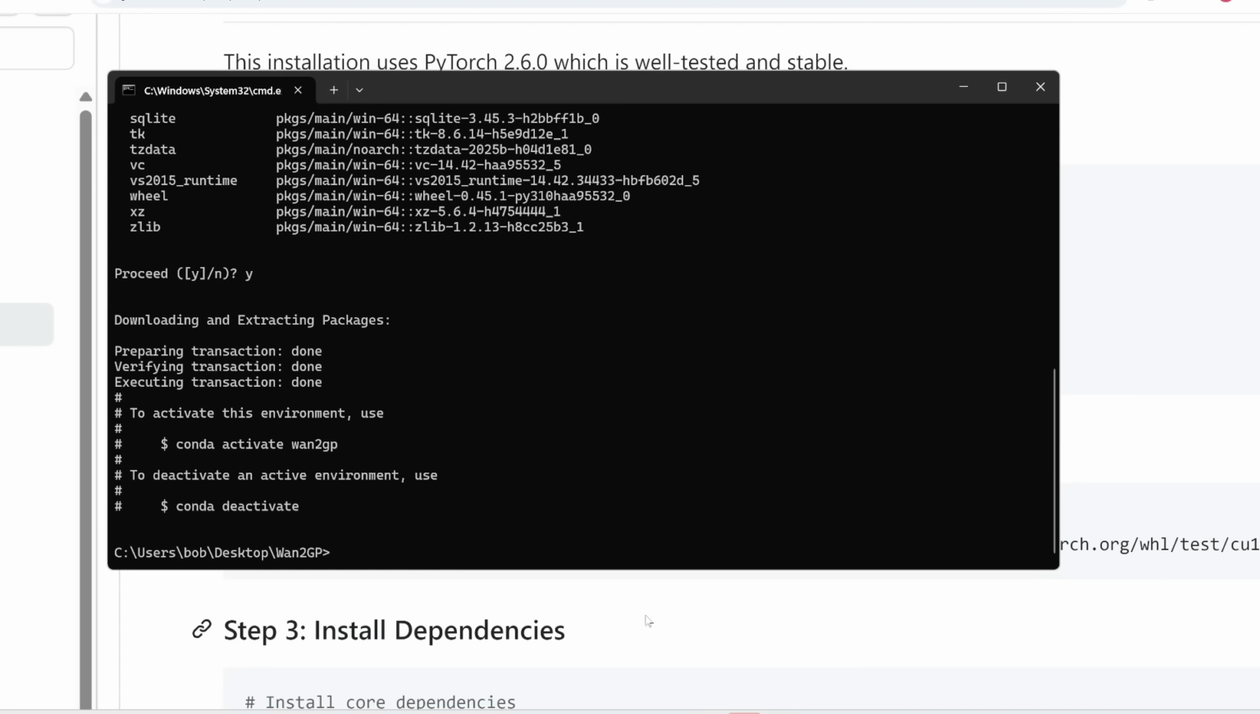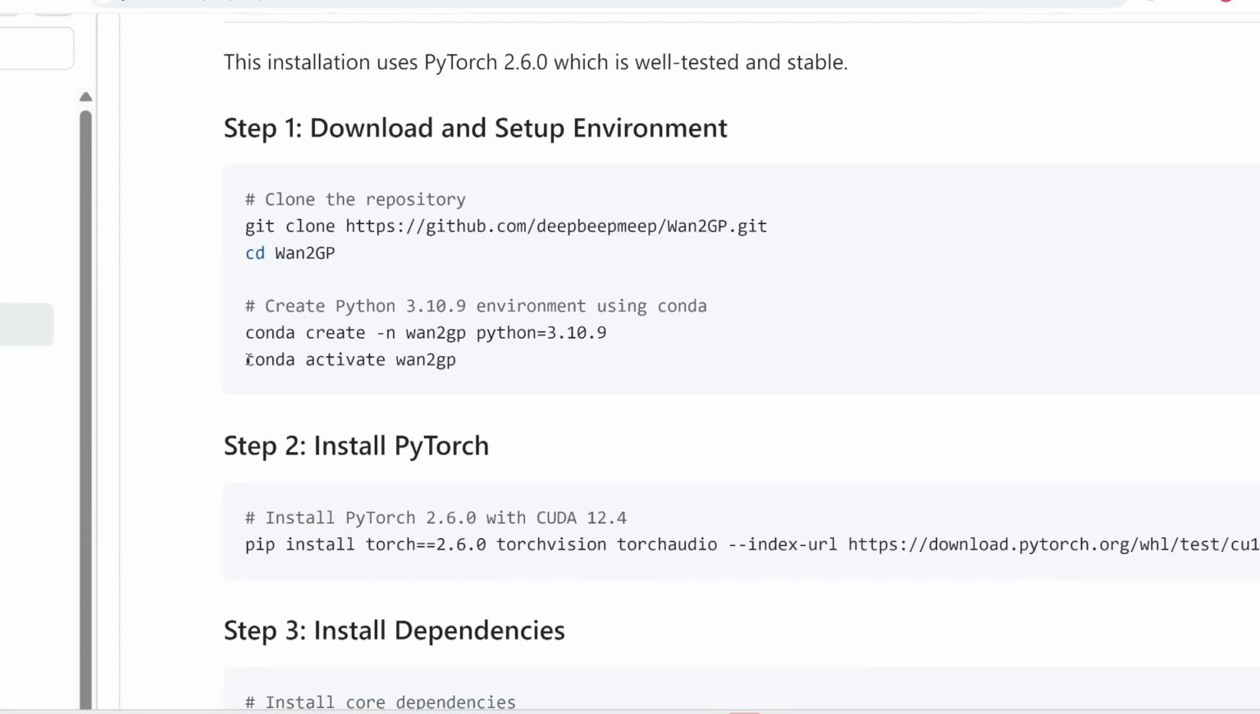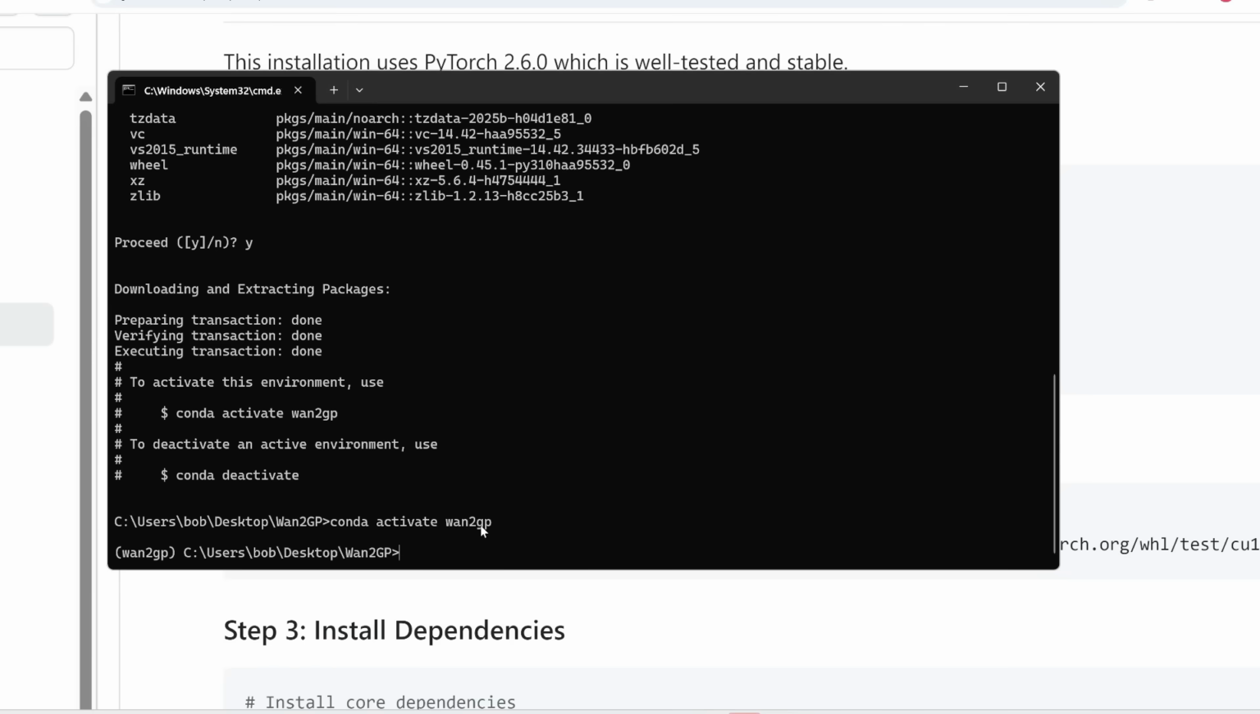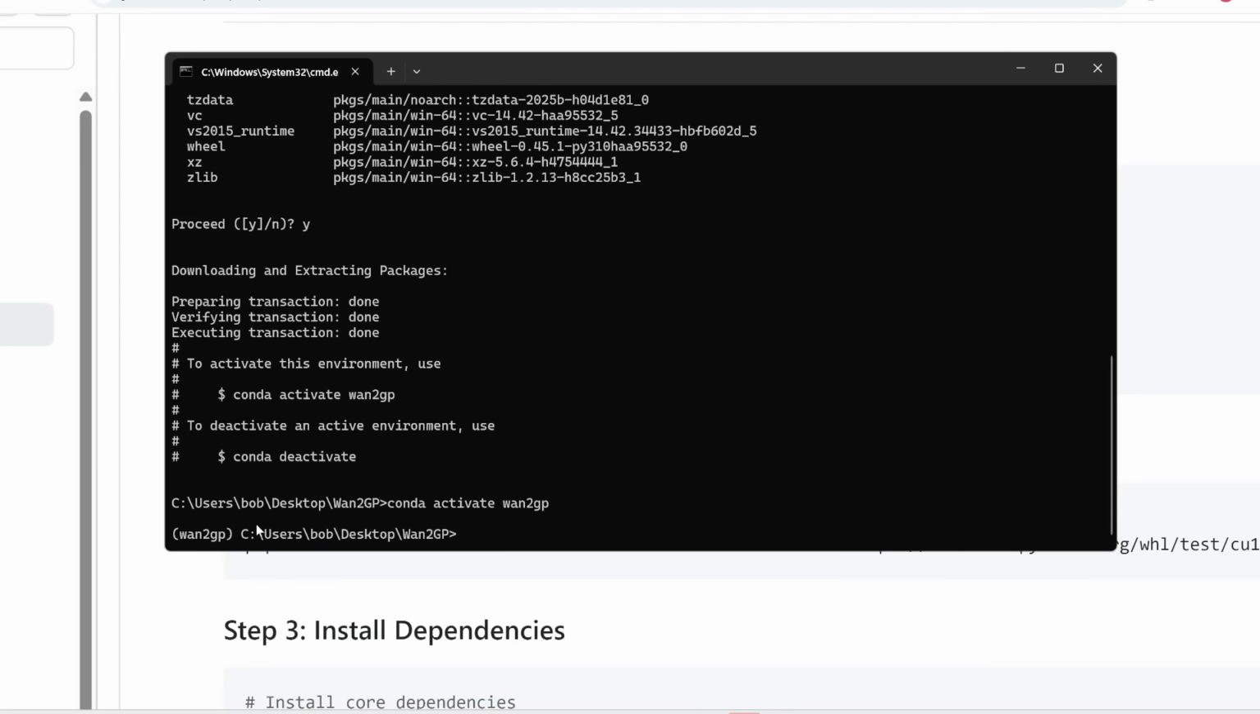All right, afterwards, the next step is we need to use Conda to activate the virtual environment, which we named Hunyuan. So let's copy this and then paste it in here. So now you can see that we are within our virtual environment because we have the name within parentheses at the start of the line.